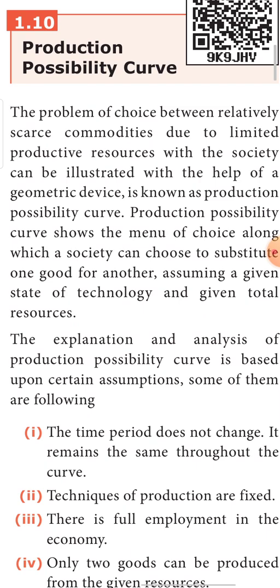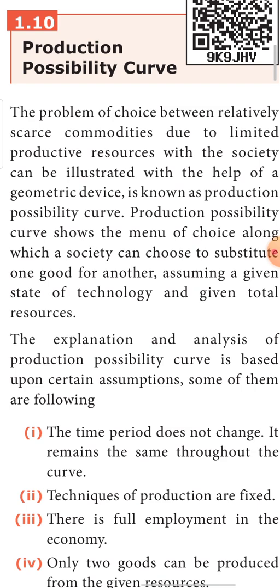That is, our wants are huge, but our resources are very, very less. Now the problem is, when we have something very, very less in number, what do I have to do? I have to choose. If I have only this much amount of money, I have to choose whether my money should be spent on restaurant, or on education, or on hospital expenses. Like this, the economy also should choose between relatively scarce commodities, because the productive resources in the society are very, very limited.